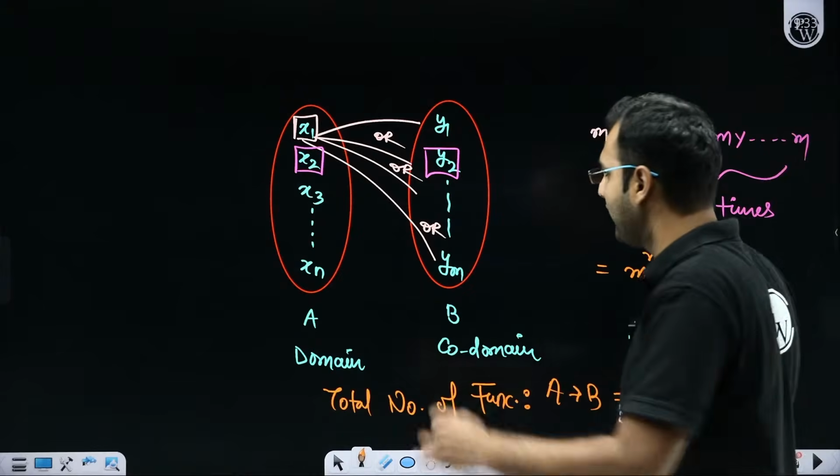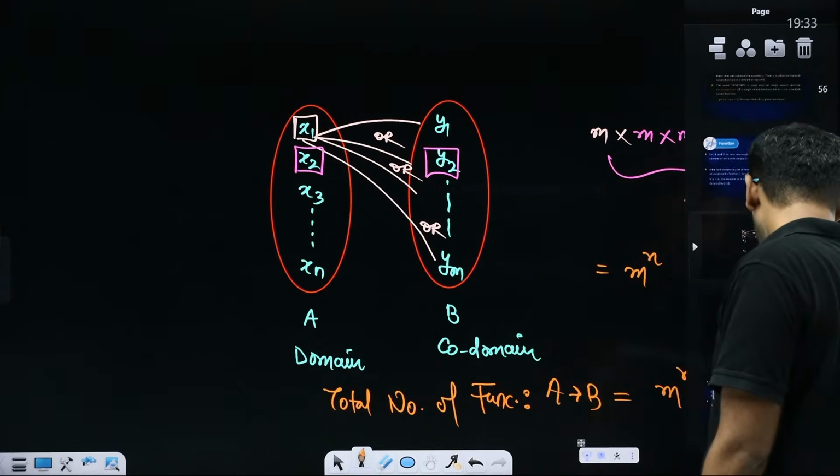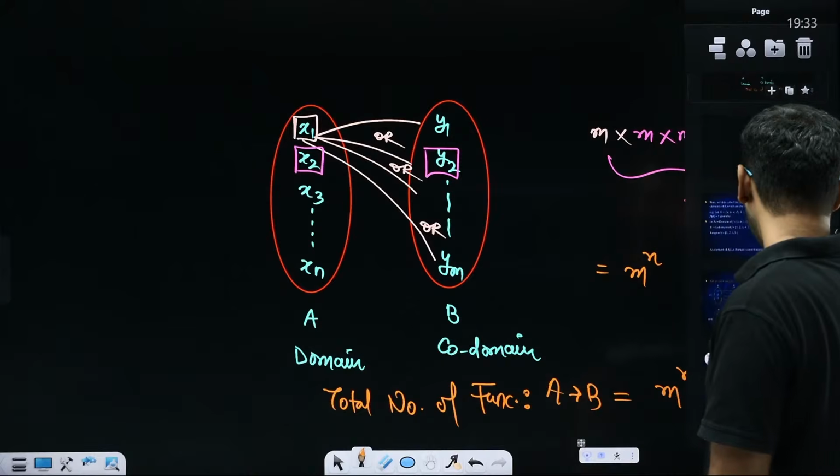Excellent. By the way, Alpha, in which standard you are right now? 11th or 12th? You're preparing for IIT JEE or some other exam?